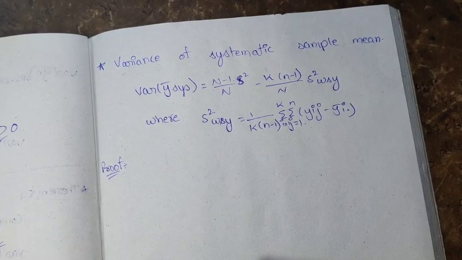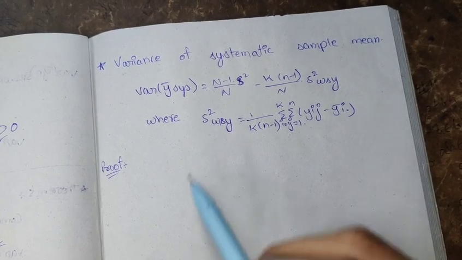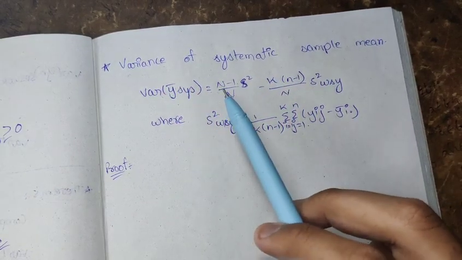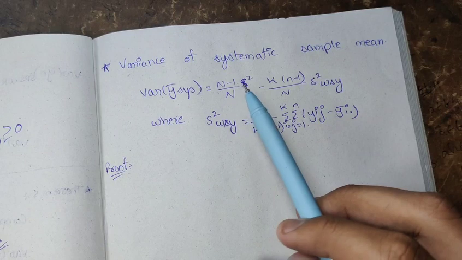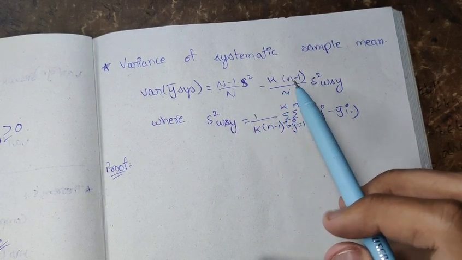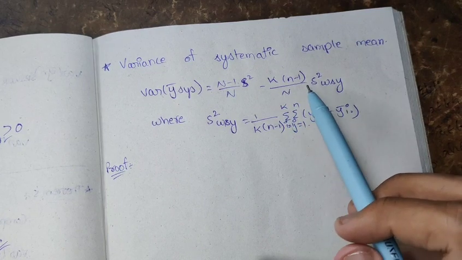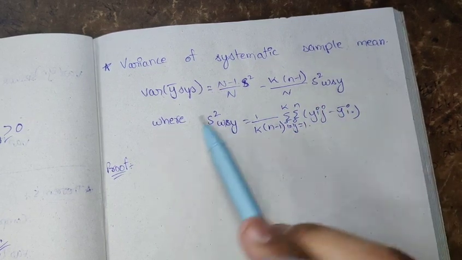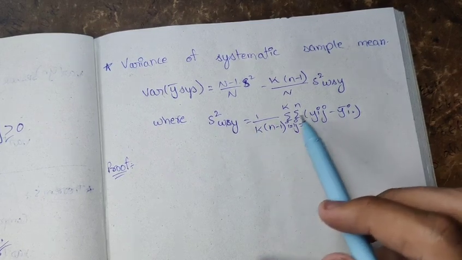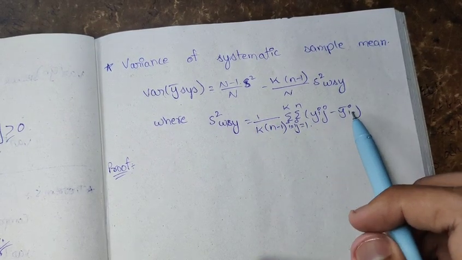Now on to systematic random sampling. Here we have to prove that the variance of the systematic sample mean is equal to (N minus 1) by N into S squared, capital S squared, minus k into (n minus 1) by N into S squared WSY, where S squared WSY is equal to 1 by k into (n minus 1) double summation (yij minus y bar i dot) whole squared.